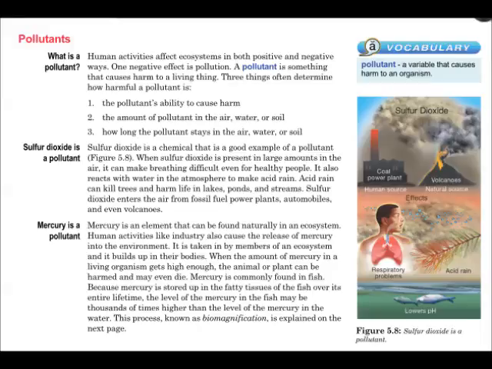Because mercury is stored up in the fatty tissues of a fish over its entire lifetime, the level of mercury in a fish may be thousands of times higher than the level of mercury in the water. This process is known as biomagnification and is explained on the next page.